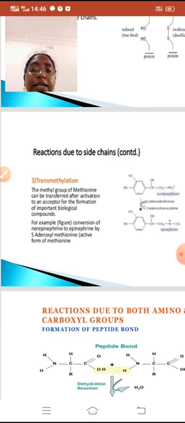Transmethylation means one methyl group is transferred.